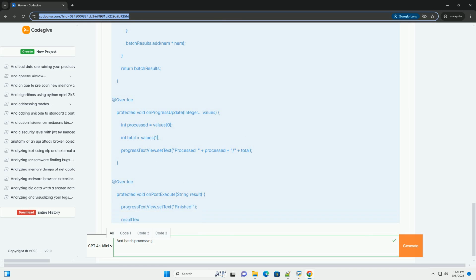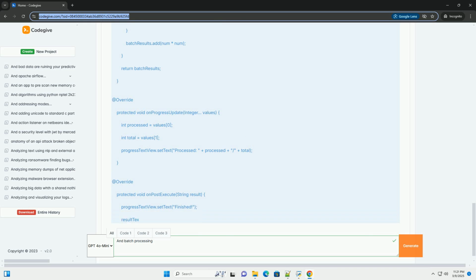3. Executor service, more flexible thread management. Pros: fine-grained control over thread pools, task scheduling, and concurrency. Suitable for complex scenarios. Cons: requires more advanced knowledge of concurrency. Still need to handle UI updates manually.